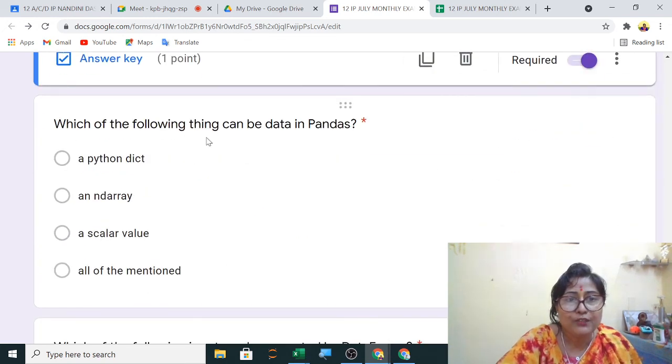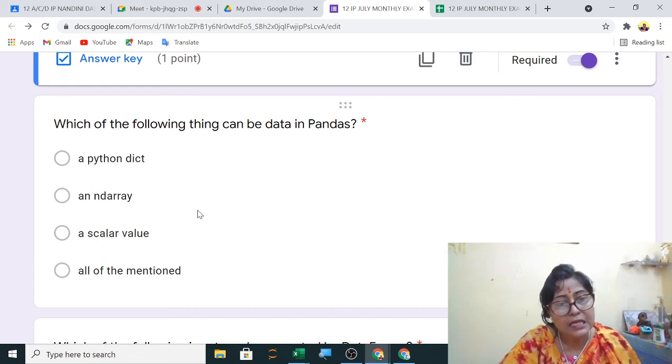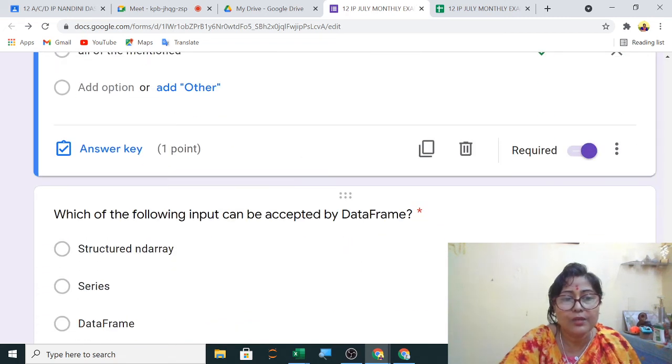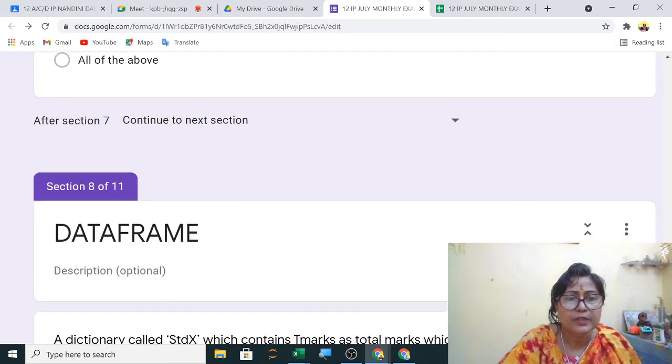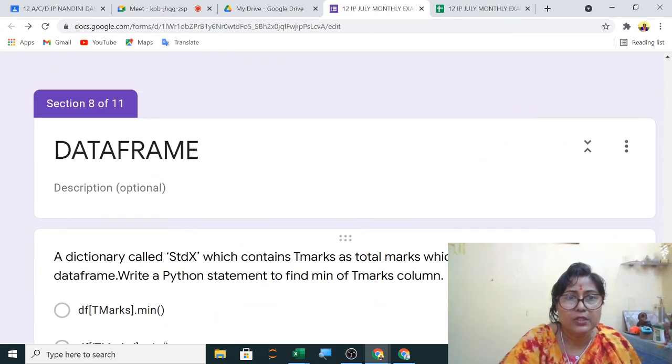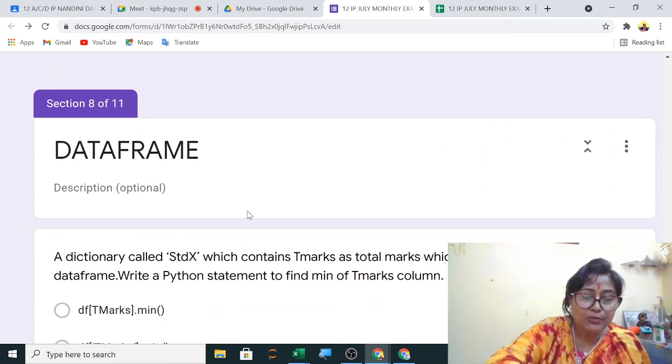Next, which of the following thing can be data in pandas? In pandas, your scalar. So this is same question. Your dictionary, ND array and scalar, all three. So all of the above. Next, this we have already done. This you leave it. So this is over. Now we will start with data frame.